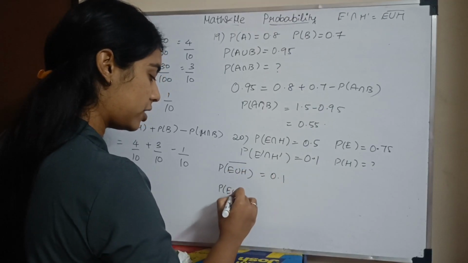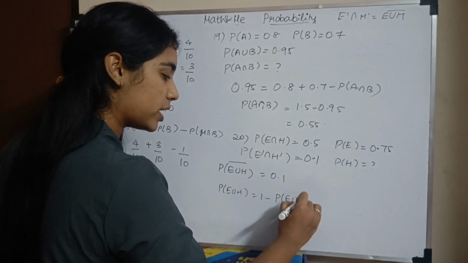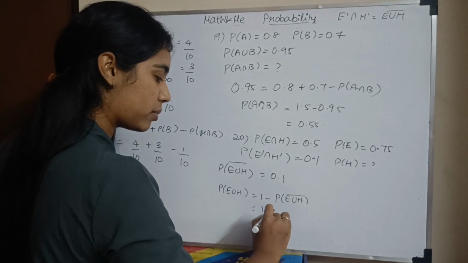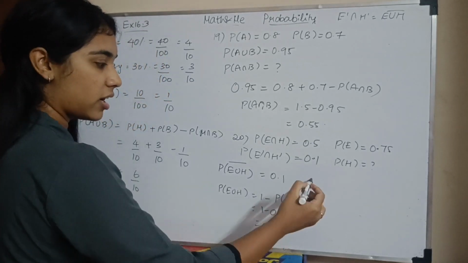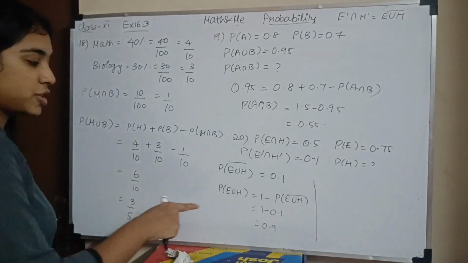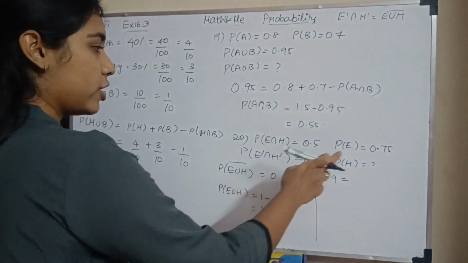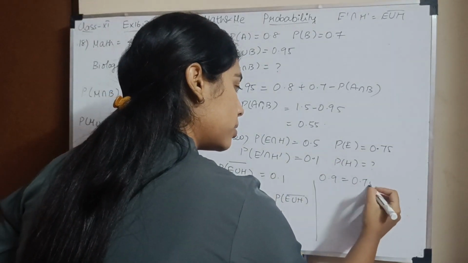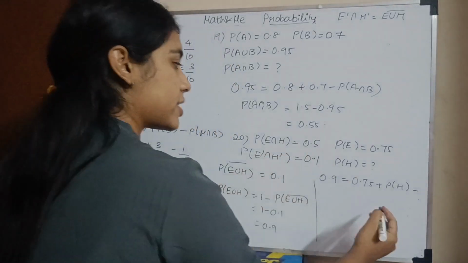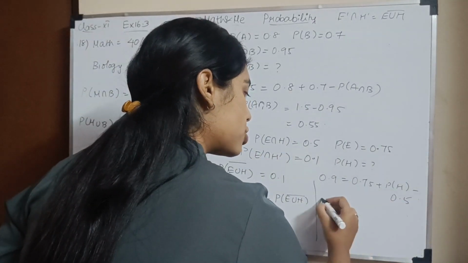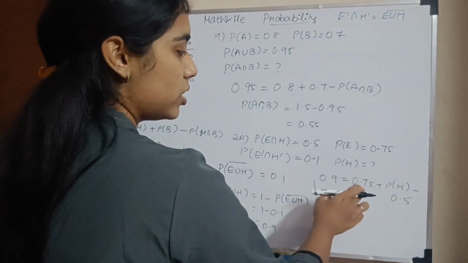So probability of E union H is 1 minus probability of E union H the whole dash, which will be 1 minus 0.1, which is 0.9. Now they are asking for H. When I substitute in the formula, the union is probability of English plus probability of Hindi minus the intersection. The intersection is 0.5. So probability of passing Hindi, P(H), stays here, and I bring the rest to this side.